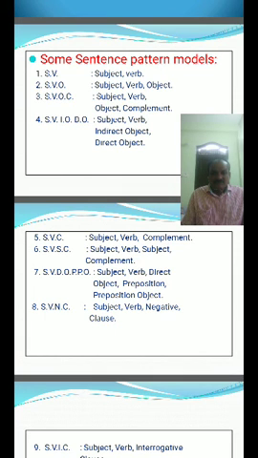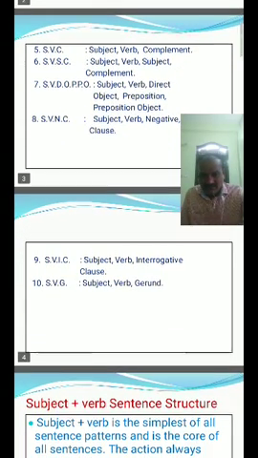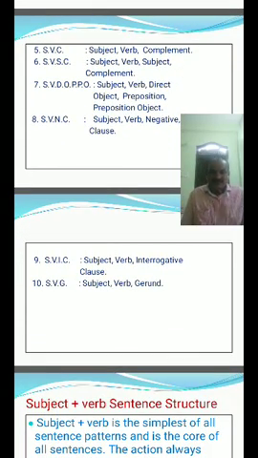SVNC, subject verb negative clause. NC means negative clause. After all completion I will repeat. SVIC, subject verb interrogative clause. IC means interrogative clause. Subject verb gerund.